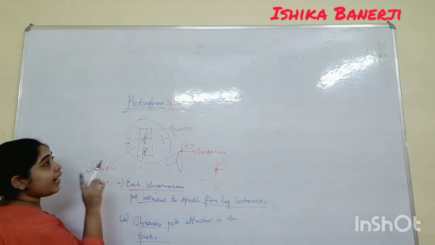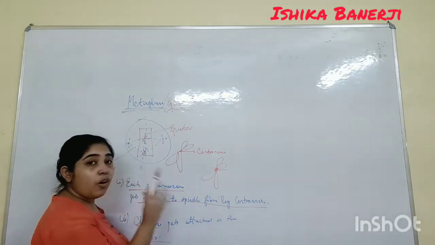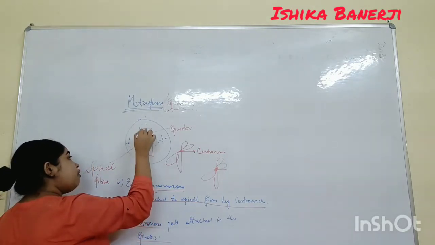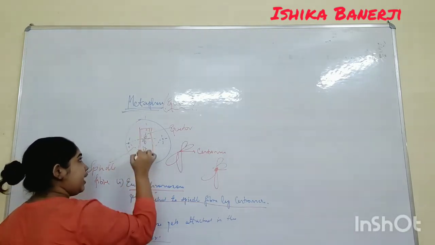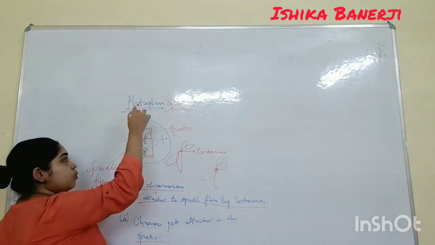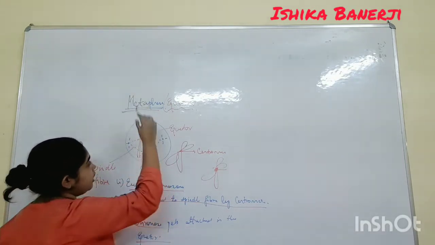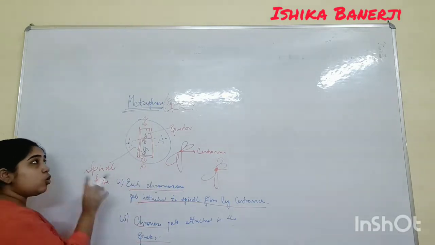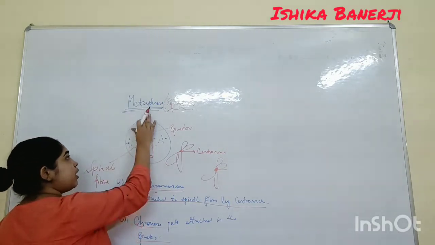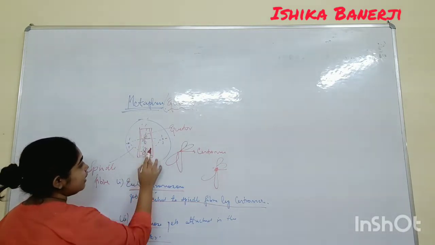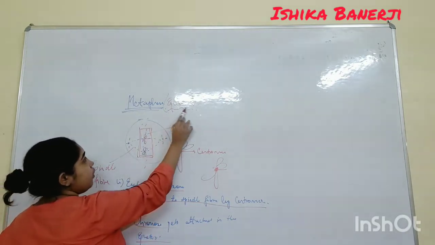But the main important part is that the chromosomes will be at the equator. If more chromosomes were there, all of them would be at the equator. As I explained prophase with two chromosomes, I am explaining metaphase also with two chromosomes. For your reference, remember equator.